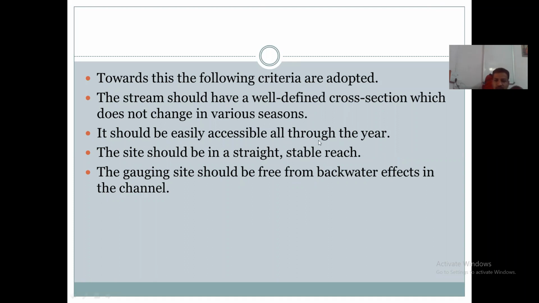It should be accessible to all the vehicles, persons throughout the year,